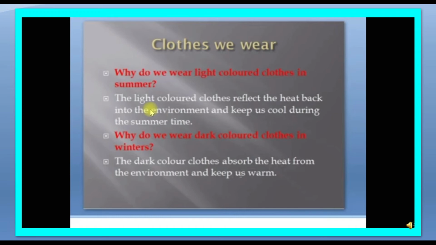The light colored clothes reflect the heat back into the environment and keep us cool during the summer time. And why do we wear dark colored clothes in winter? Because dark colored clothes absorb the heat from the environment and keep us warm. So that is why we wear light colored clothes in summer and dark colored clothes in winter.